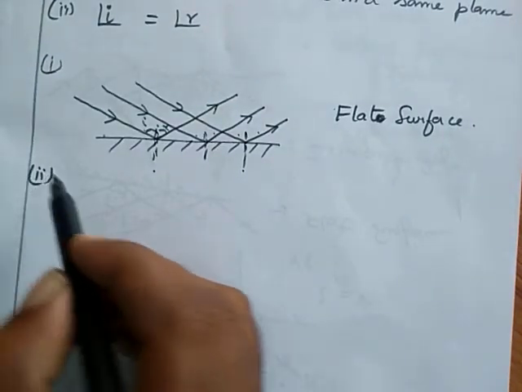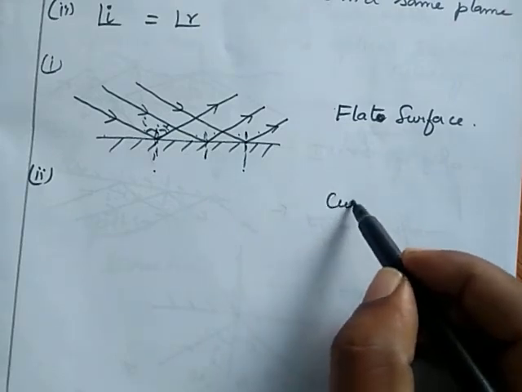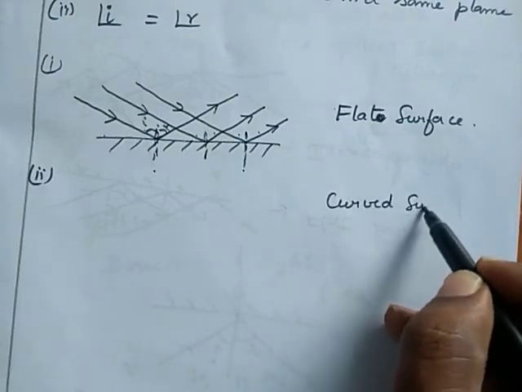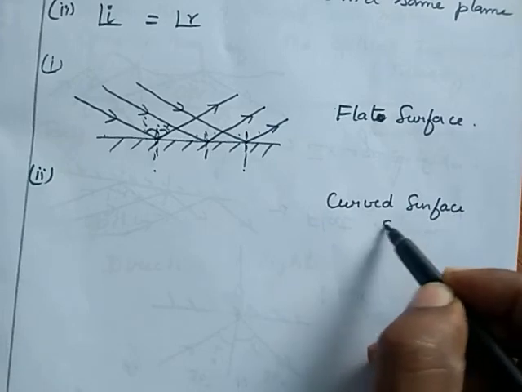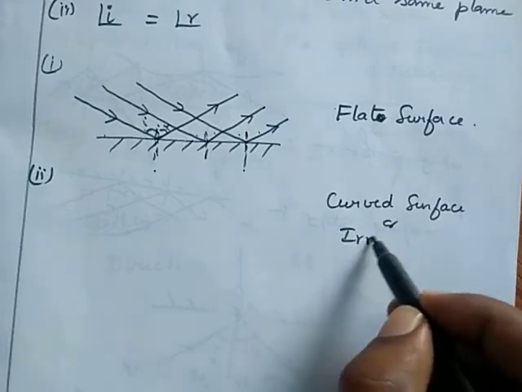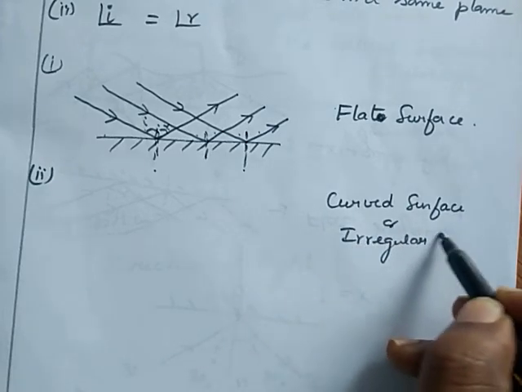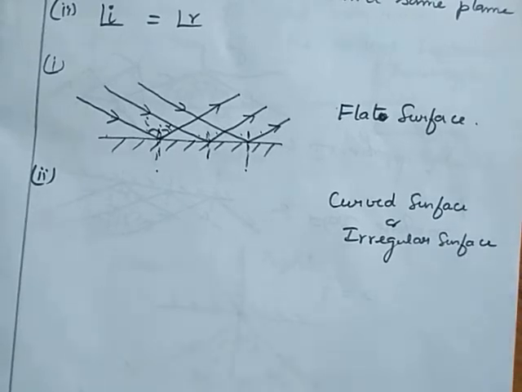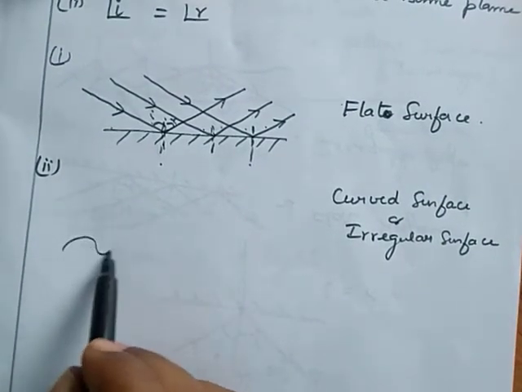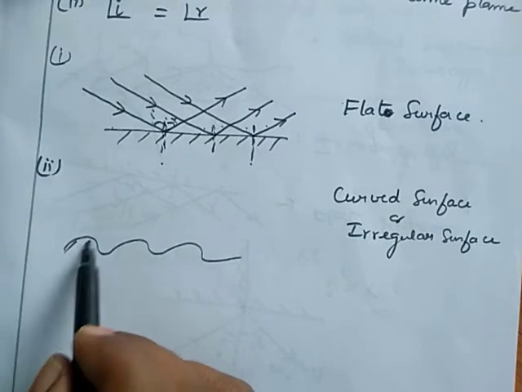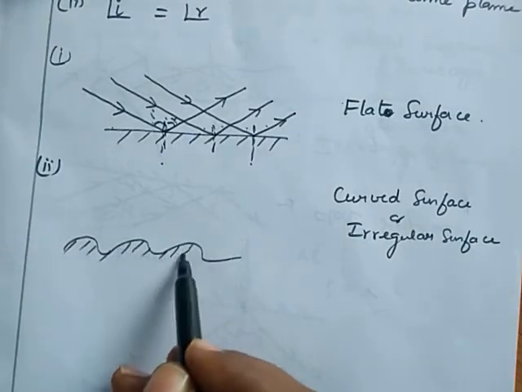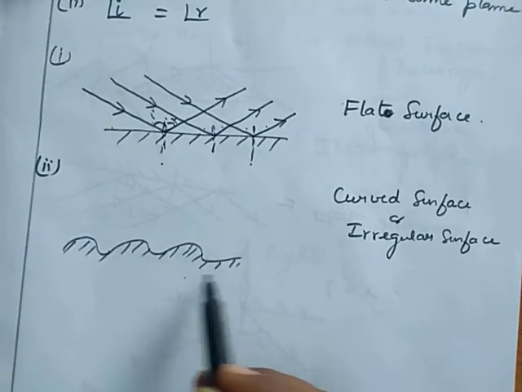Case 2, that is a curved surface or irregular surface. Here I consider an irregular surface. One surface is polished, silver coated.